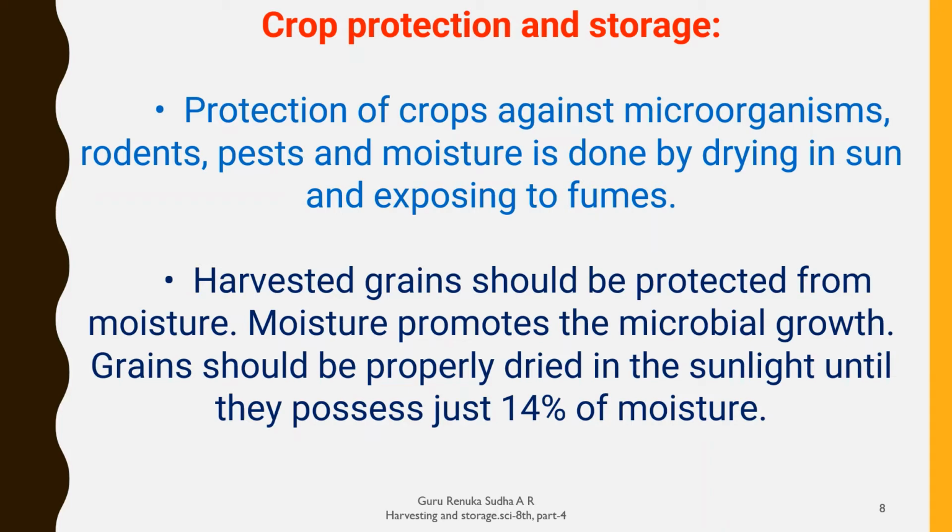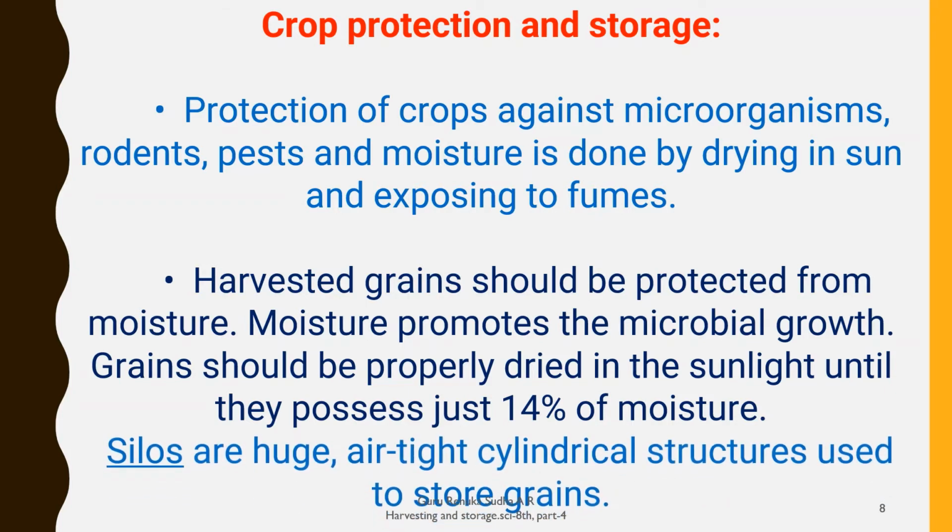That's why the grains should be properly dried in sunlight until they possess only 14% moisture. Till then you have to dry them in the sunshine. Otherwise we are going to see microbial growth. That's why it is very necessary to protect our crops from moisture.